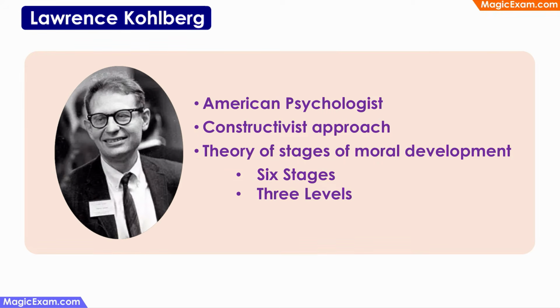Next, let us discuss Lawrence Kohlberg. Lawrence Kohlberg was an American psychologist. He was a follower of the constructivist approach, and he is well known for his theory of stages of moral development. And to remember this theory, you can use this shortcut, that is SS, because usually students get confused on how many stages were there and how many levels are there in this theory. So you can say that there were 3 levels and in each level there were 2 stages. So there were 6 stages in the theory of moral development. So SS.